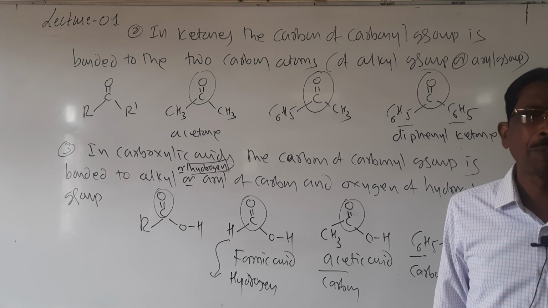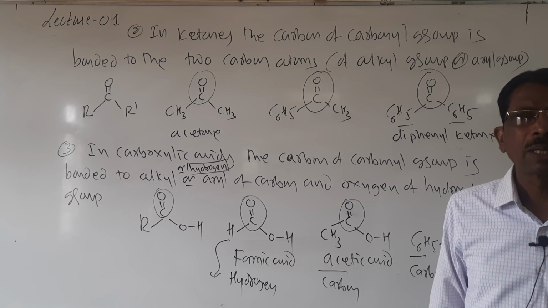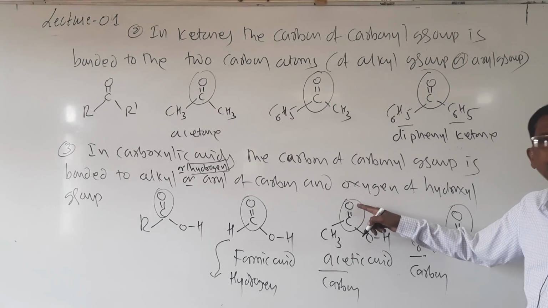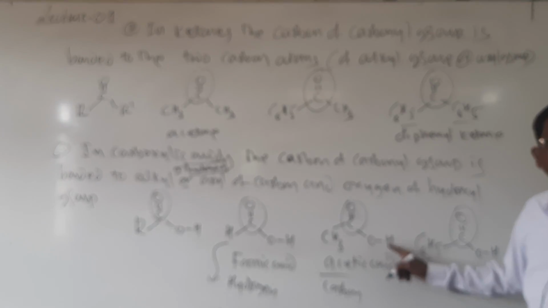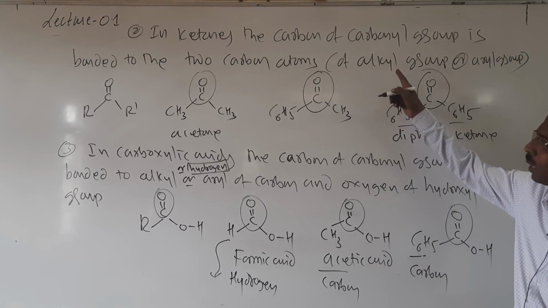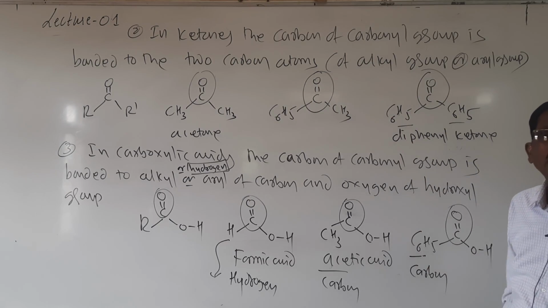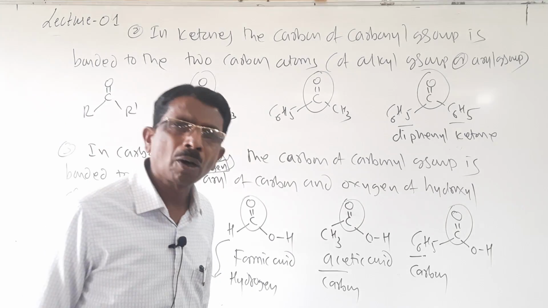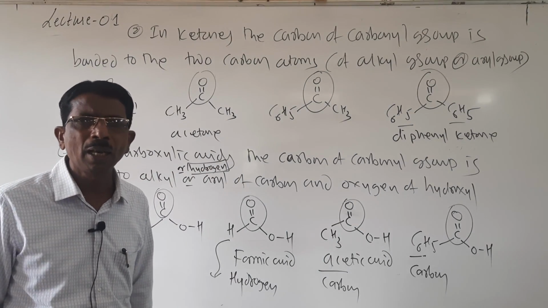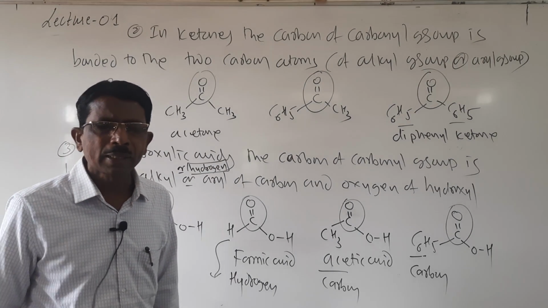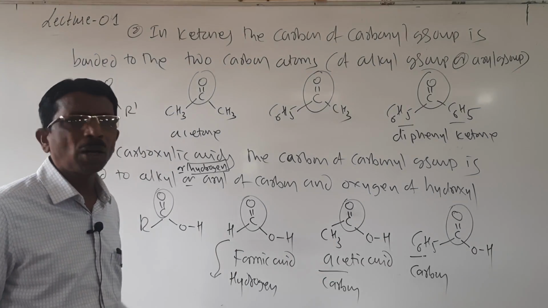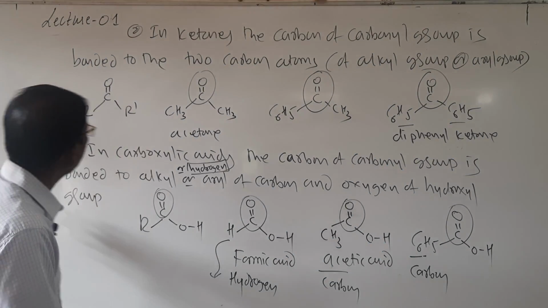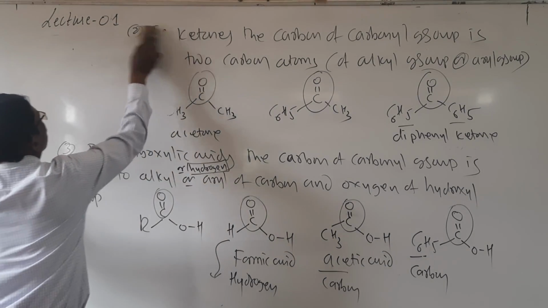The organic compounds in which carbonyl is the functional group, with carbon and oxygen double bond, are called carbonyl compounds, and these are also called aldehydes, ketones and carboxylic acid. So students, it is a brief introduction regarding aldehydes, ketones and carboxylic acid. Let us see what are the important roles of these aldehydes, ketones and carboxylic acid.